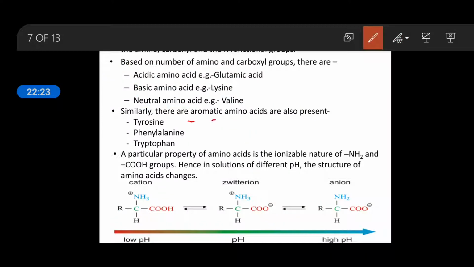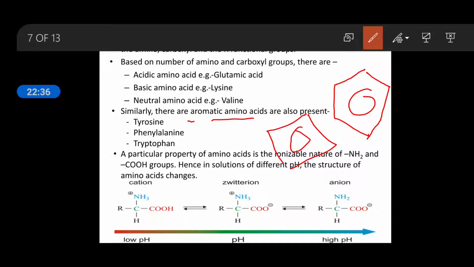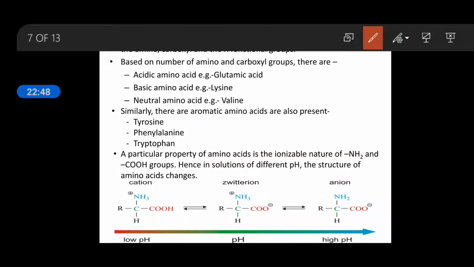Similarly, there are aromatic compounds. Aromatic means the amino acid contains a cyclic group, any cyclic group. If there is a cyclic compound in place of alkyl, then it is known as an aromatic compound. It contains any of the cyclic compounds. So you have to remember the examples of aromatic amino acids.